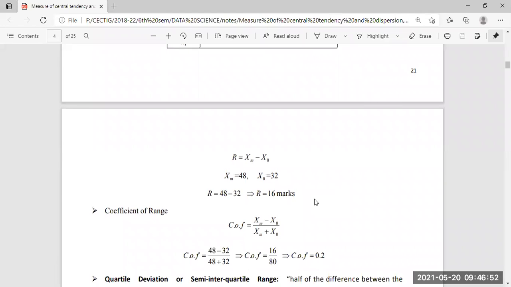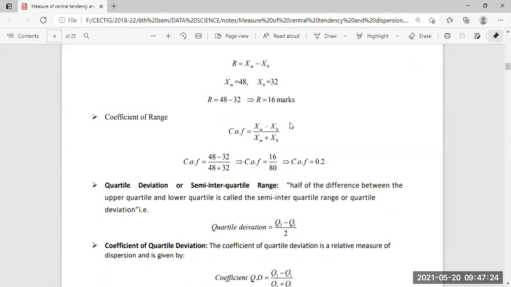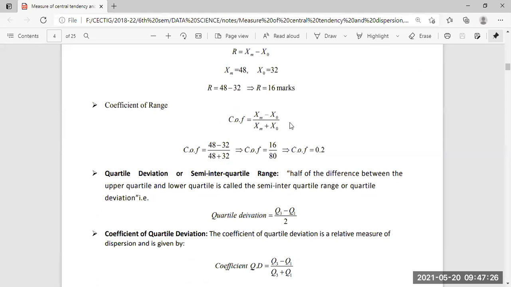So a simple numerical example of range and coefficient of range is given here. Up to this point, whatever discussion we have had, does anyone have any doubts or any queries? So we have talked about the range and the coefficient of range.